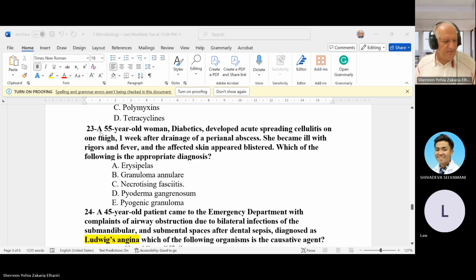Next question, 23. A 55 years old woman, diabetic, developed acute spreading cellulitis in one thigh. One week after drainage of a perianal abscess, she became ill with rigor and fever. The affected skin appears blistered. Which of the following is the appropriate diagnosis? So this is a complication. One of the common complications of perianal abscess or scrotal abscess or abscess in this area in male and female is necrotizing fasciitis. If necrotizing fasciitis occurs in the scrotum, we call it Fournier gangrene. But if it occurs in the thigh or any other area, we call it necrotizing fasciitis.